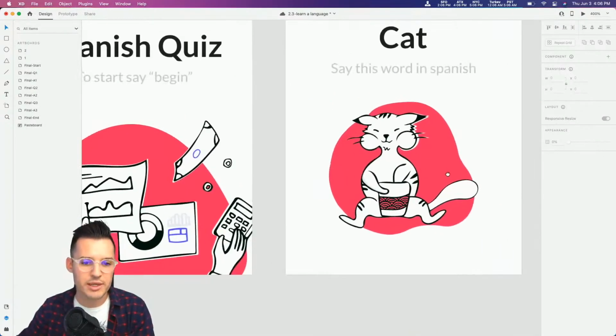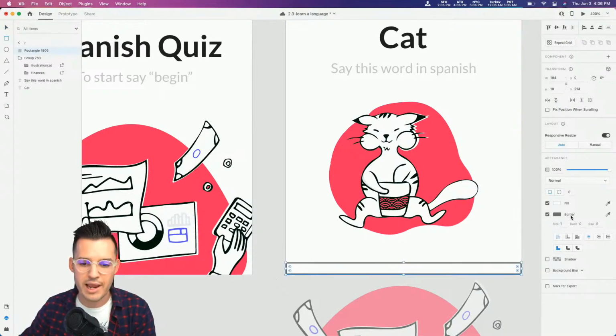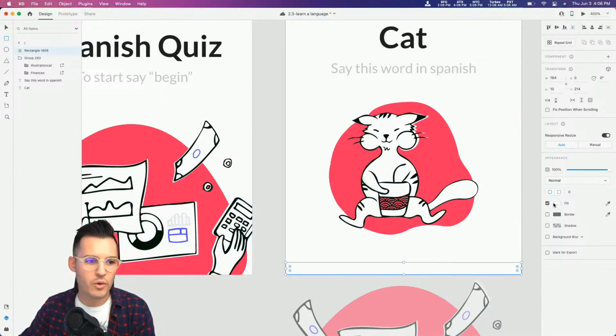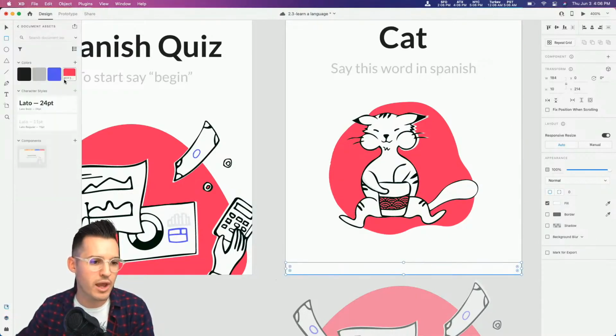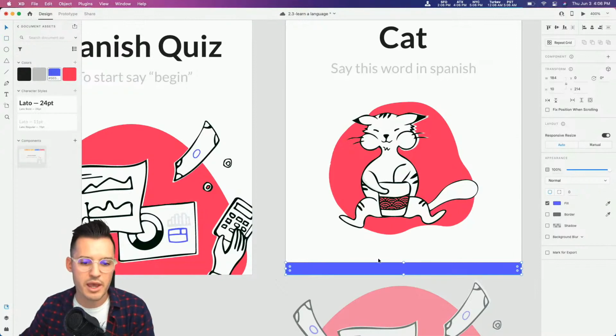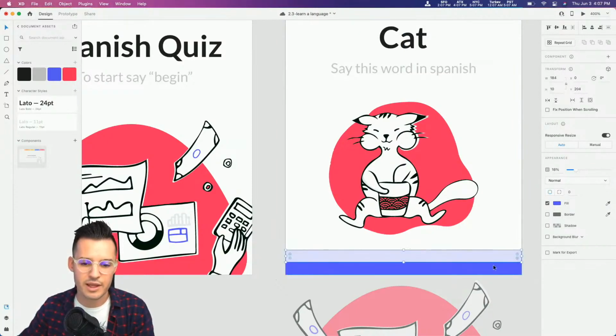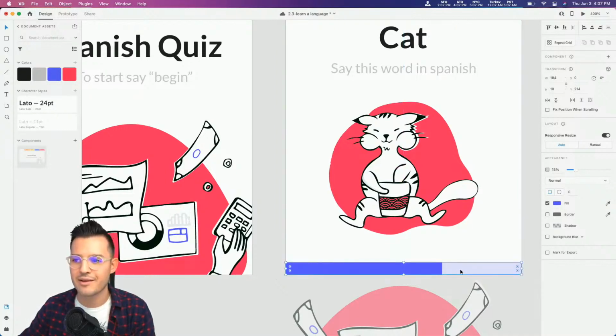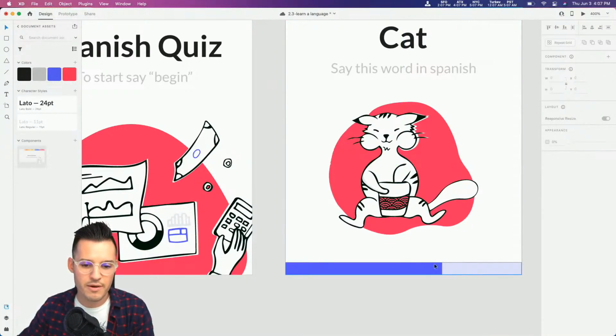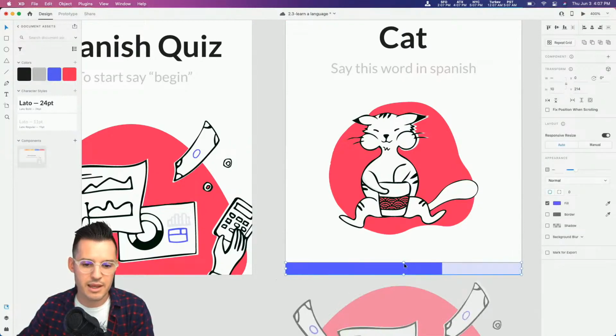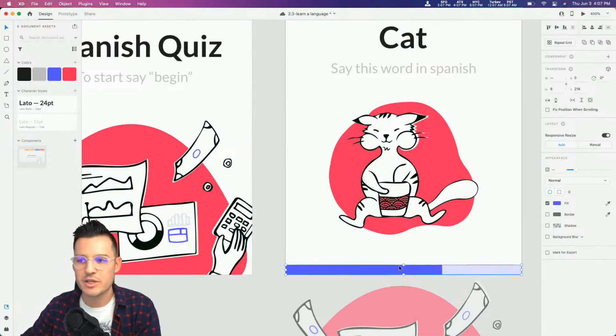Let's now do a little bit of a progress bar, shall we? This can be really, really easy. I'm just going to hit R for rectangle. I'm going to drag out a shape, and then I'm going to fill it, Command or Control Shift Y. I'm going to fill it with our blue color. So we headed over to our document assets panel. I'm going to do another one like this, and I'm just going to bring the opacity down to give kind of a little bit of a neutralized version. I'm going to bring this down. Now we have a little bit of a progress bar for both of these. So let's click there and shrink them down. It doesn't have to be so big.